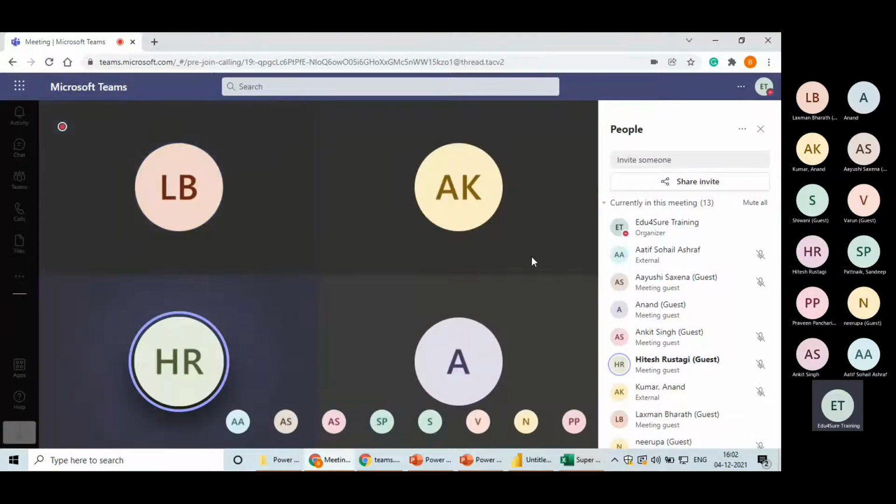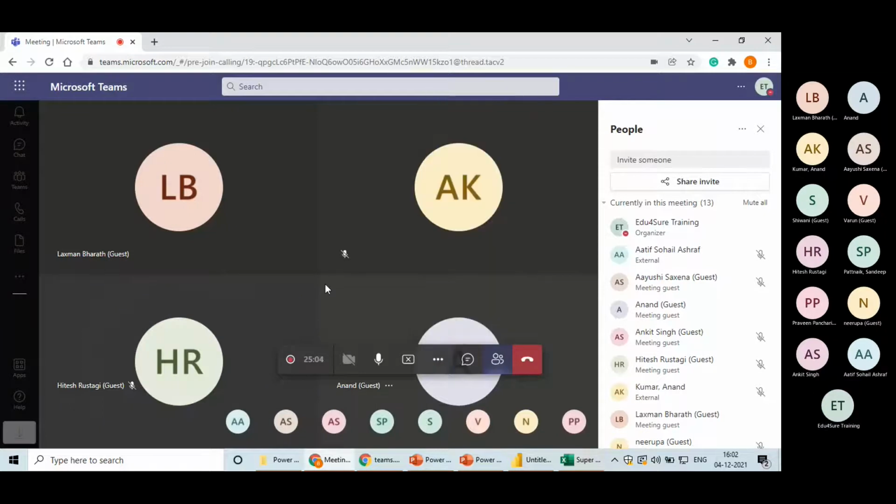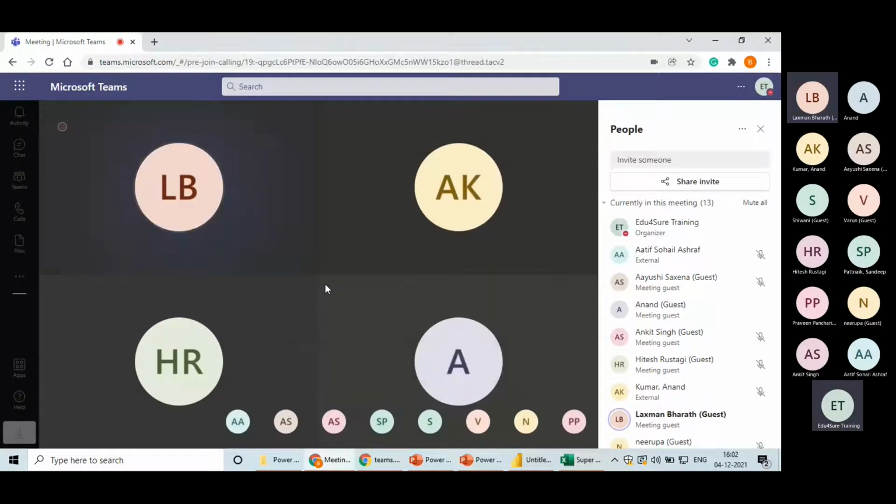What do you understand out of it? Power Query is used for Power BI desktop, it's an ETL to get the data. ETL, you must have heard this term a lot in the market these days. ETL: extract, transform, and load. So this is the full form.